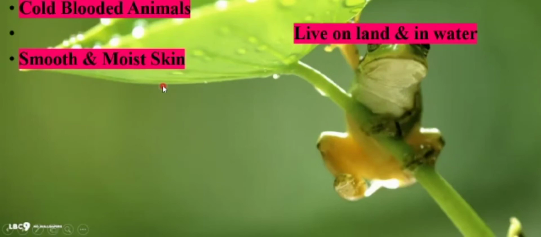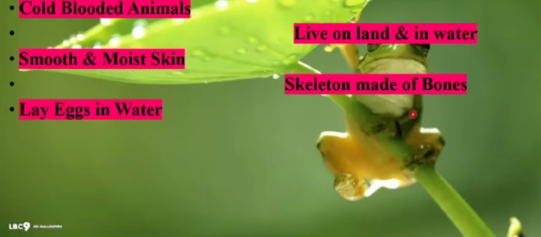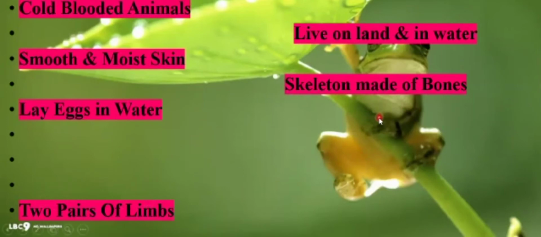wet. So we can now come towards the fourth characteristic of the class Amphibia, that is their skeleton is made up of bones. So we can see that they have a bony skeleton, a hard skeleton. The fifth characteristic is that they lay their eggs in water. Another characteristic about these animals is that they have two pairs of limbs, which means that they have two pairs of legs. They have two front legs and two back legs. So we can see that they have two pairs of limbs.